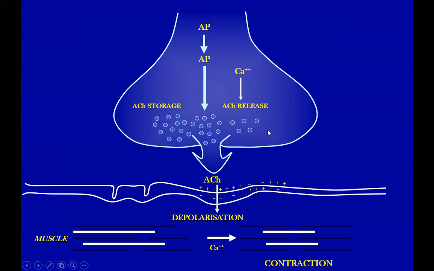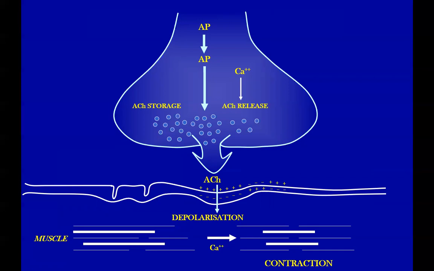This is the nerve fiber supplying the muscle fiber, and as the action potential arises, the nerve fiber is stimulated. There is a release of acetylcholine, which binds with the acetylcholine nicotinic receptors on the postsynaptic muscle fiber and causes depolarization. And there is a release of calcium from where?